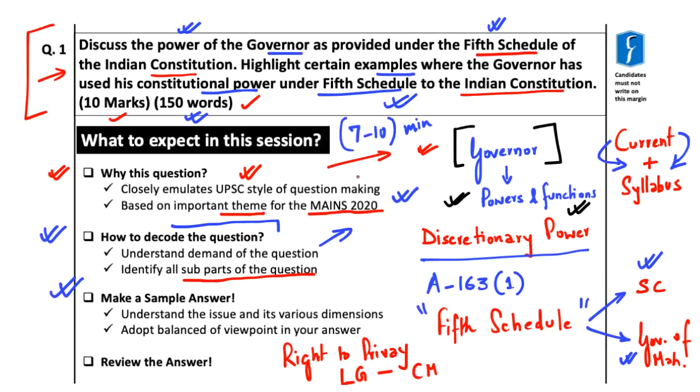And apart from the word and time limit, what is important with respect to an answer are the important keywords which must be provided in our answer. So, with respect to our sample answer, we'll try to understand the issue at hand and its various dimensions, that is, the powers of the governor as provided under the fifth schedule of the Indian Constitution. And overall, in our answer writing, we will try to have a balanced approach.